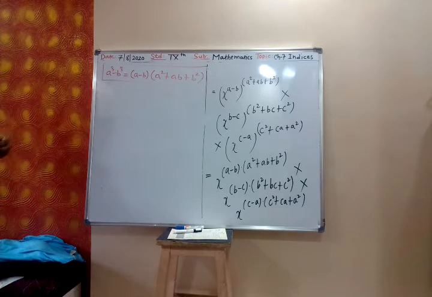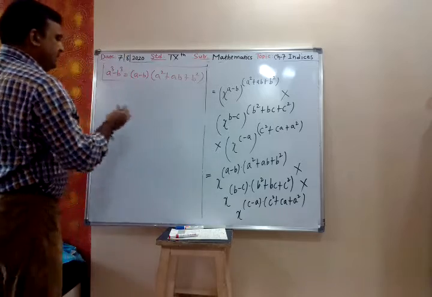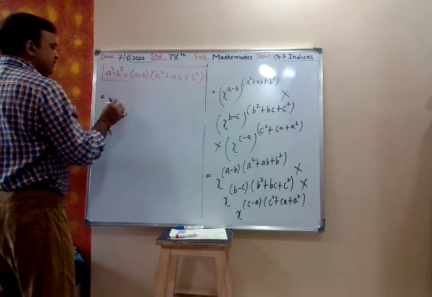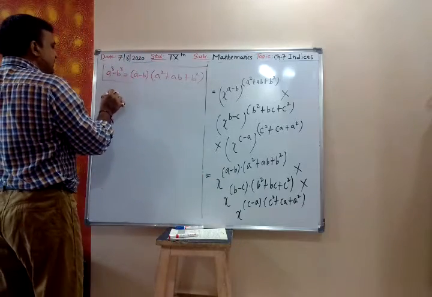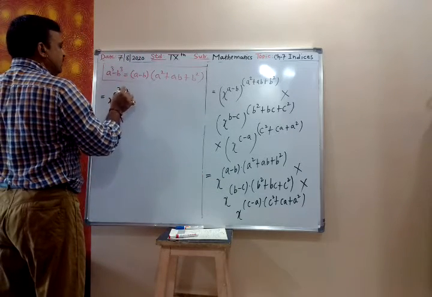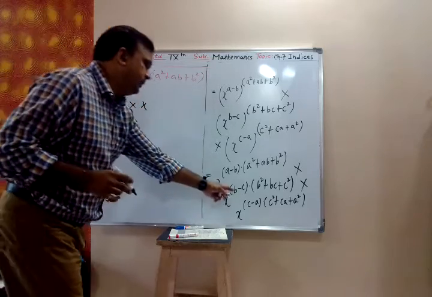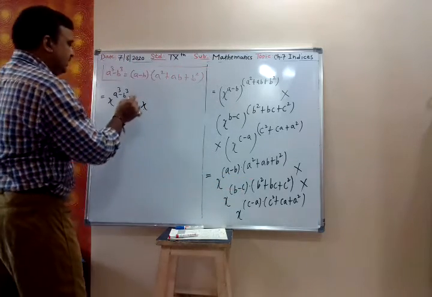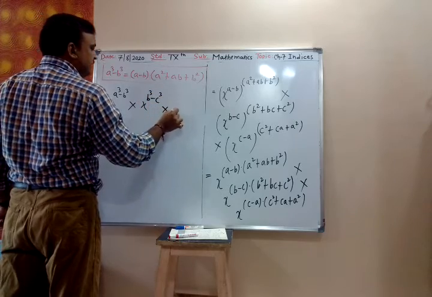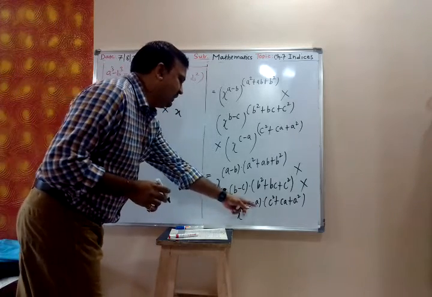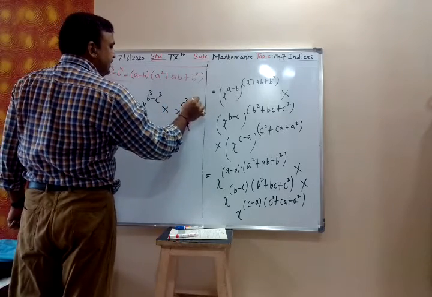So first one, it will be x raised to a minus b into a square plus ab plus b square, so that is a cube minus b cube, into x raised to b minus c into b square plus bc plus c square, so that is b cube minus c cube, into x raised to c minus a, so c cube minus a cube.